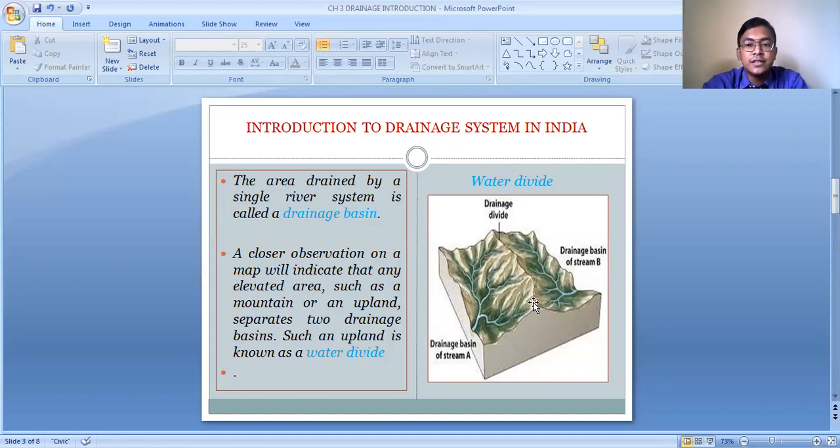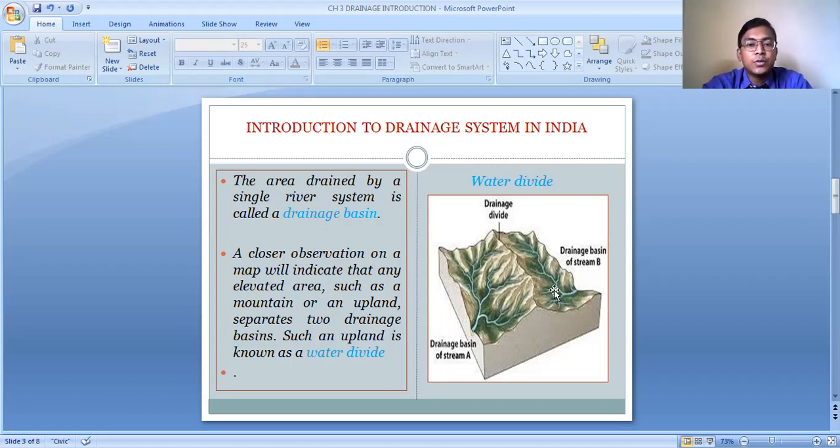So here you can see in this image that on the left hand side is the drainage basin of stream A, and on the right hand side the drainage basin of stream B. Here the main river along with its tributaries is supplying water to this part of the hills, and this part of the hill is known as the drainage basin of stream A. On the right hand side, the other side of the hills is mainly drained by river B, and the entire area is getting water from stream B and its tributaries.